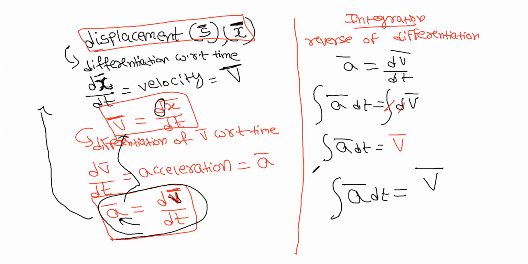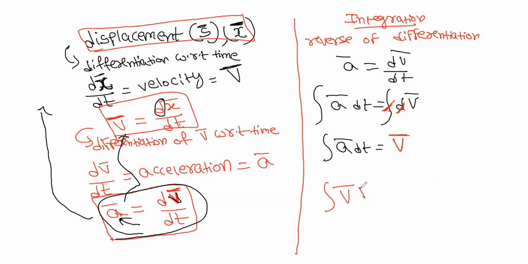As I told, whenever there is integration and differentiation, they cancel each other. Then you are getting only v. Integration of A dt is the velocity. If you integrate acceleration, you will get velocity. Now in the same way, if you integrate velocity, what will you get?